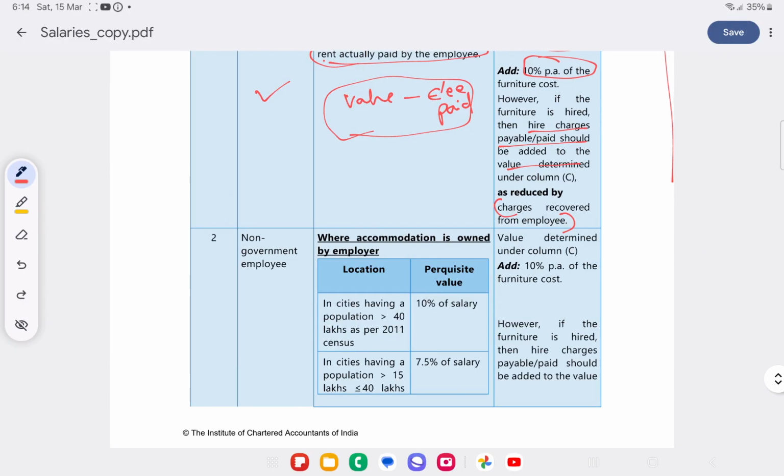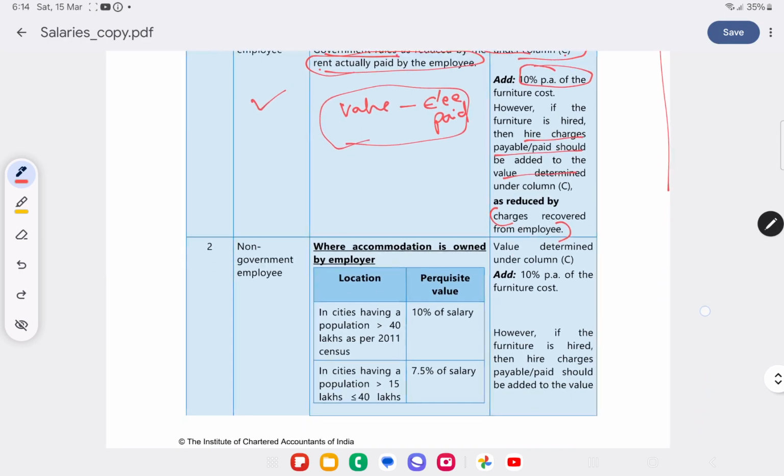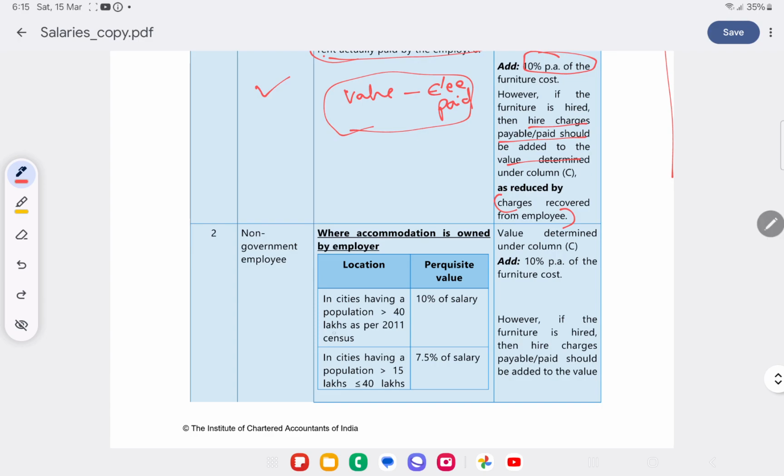Non-government employee: if accommodation is given to a non-government employee, then if the city has a population of more than 40 lakhs, perquisite value will be 10% of salary. In cities having a population greater than 15 lakhs up to 40 lakhs, perquisite value will be 7.5% of the salary.